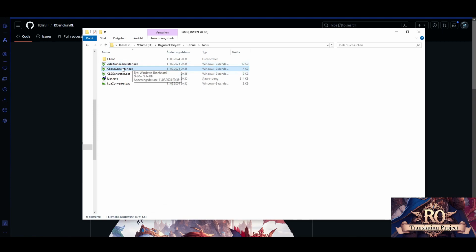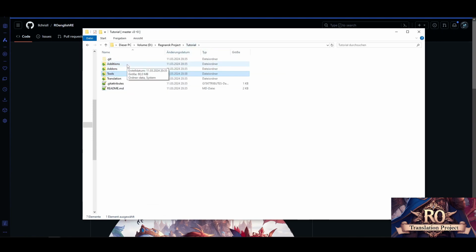So then the next additional customized thing would be the additions generator, but for that I will go back to the additions folder itself. In this folder is basically only what you want to make for custom changes, for example the attendance feature, like the rewards they get, or the pet evolution stuff if you have custom pets you want to do evolution for. You make the entries here, not entrance, sorry.